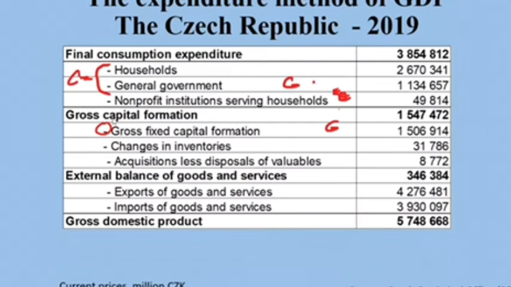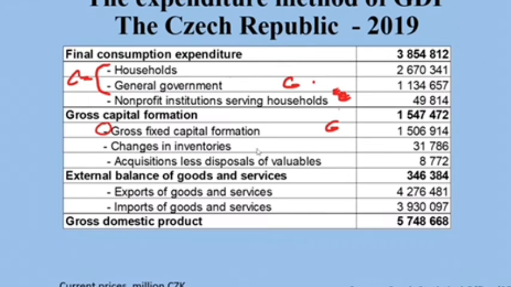Then we got gross fixed capital formation. In the statistical office they use that this capital formation, or investment, could be financed by the private sector or the government sector. So it includes both. Our G is final consumption expenditure of general government, plus part of gross fixed capital formation.